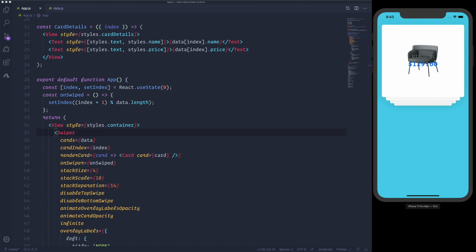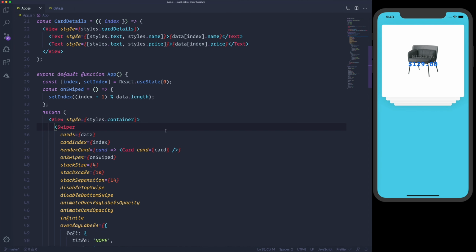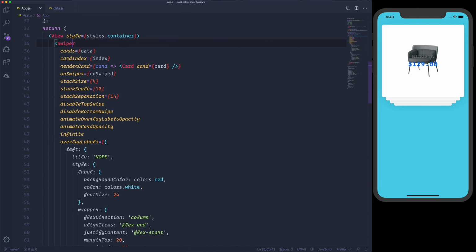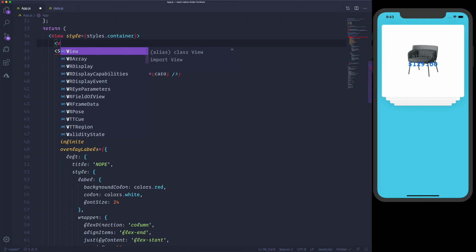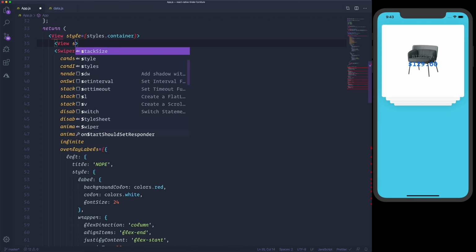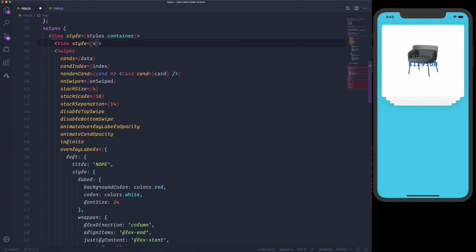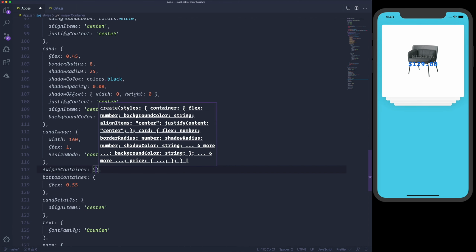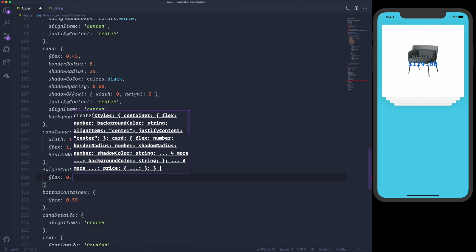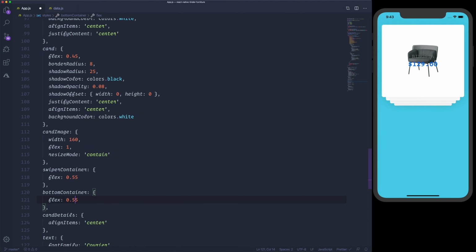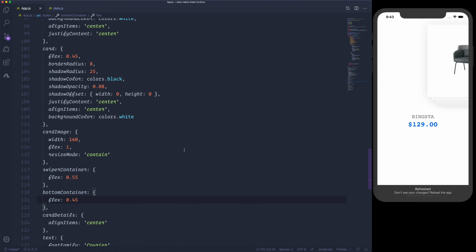So in order to fix this issue, because all the cards are positioned absolute, we don't have any physical height, we need to wrap the swiper in a view and apply this style. So styles.swiperContainer, and it's gonna have a flex of 0.55 and decrease the bottom container here.